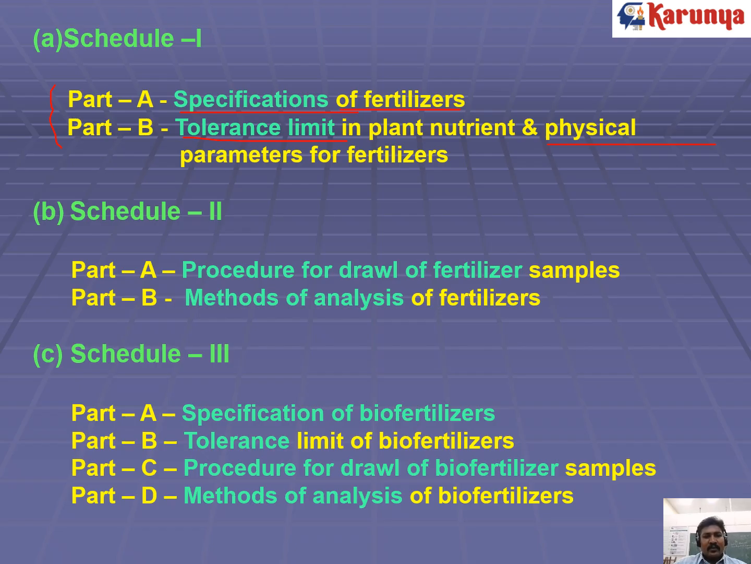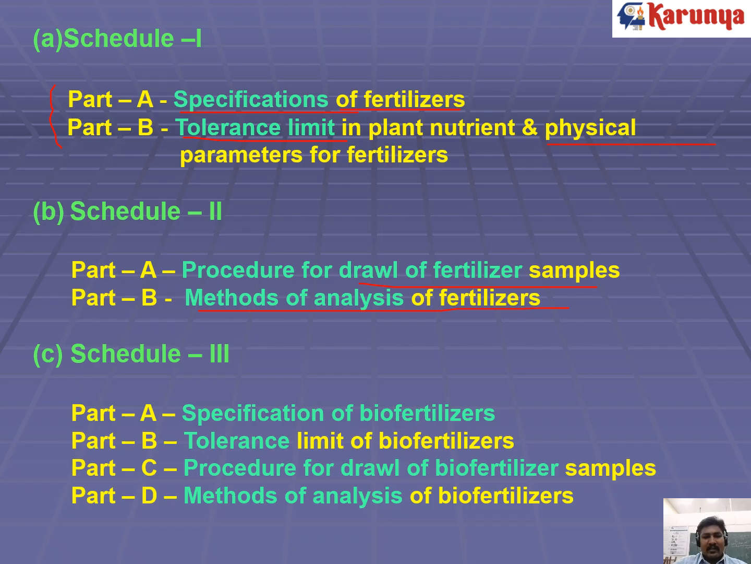And in Schedule 2, here also there are 2 parts. One is the procedure for drawal of fertilizer samples, how to take the fertilizer samples for analysis. The second part is the methods of analysis, how to analyze the fertilizers with suitable methods, like for urea, SSP, MOP, how to determine the nutrient content based on the suitable methods.